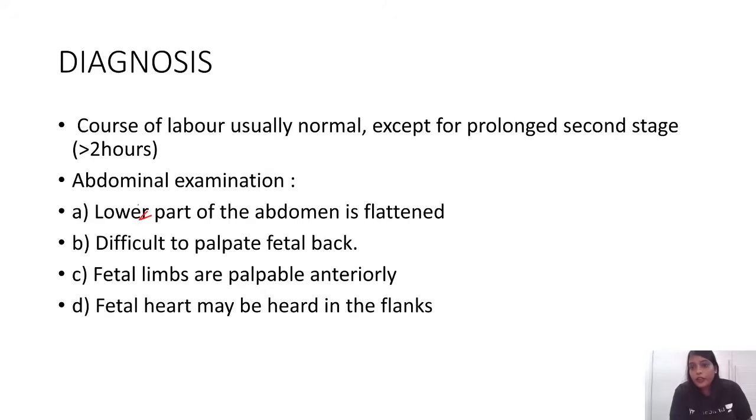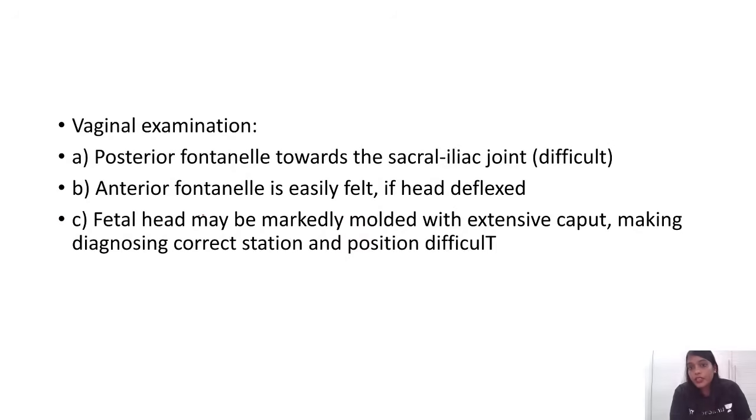So how do you diagnose OP? The lower part of the abdomen will be flattened, that is infraumbilical flattening, and it is difficult to palpate the fetal back. Fetal limbs will be palpable anteriorly. Fetal heart rate will be heard in the flanks. Okay, so this is in your notes and the PPT which I provide. Posterior fontanelle will be towards the sacroiliac joint. Anterior fontanelle is easily felt. Only in this condition will your anterior fontanelle be easily felt. And you will have marked molding with extensive caput, right?